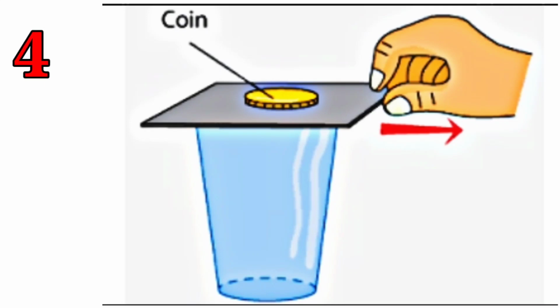Another example is a coin on the cardboard and the cardboard is placed on the glass. When the cardboard is pushed or pulled by a force, the coin falls inside the glass due to the inertia. It is also an example of inertia.